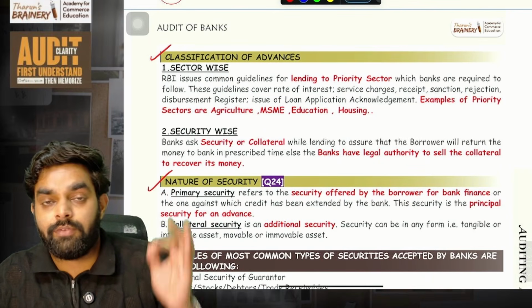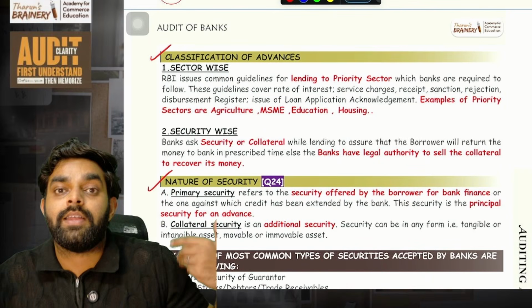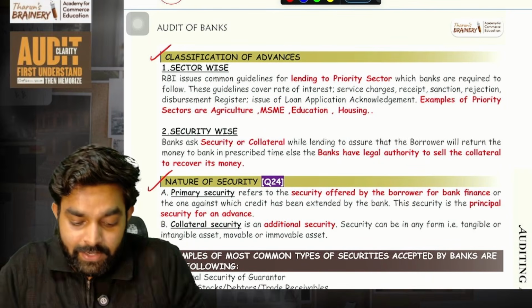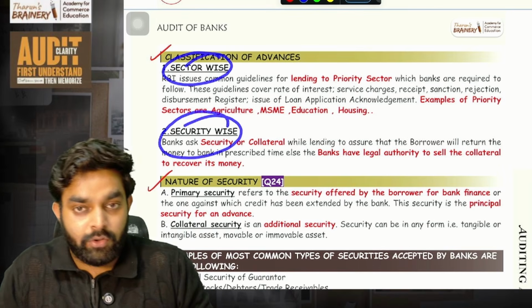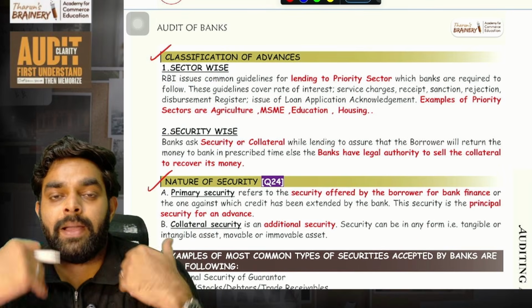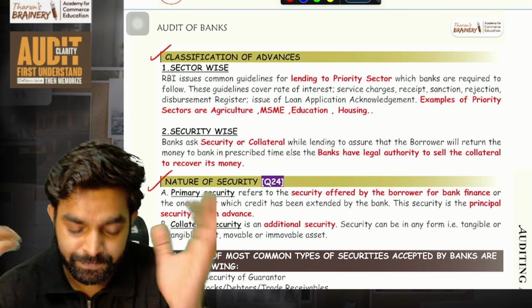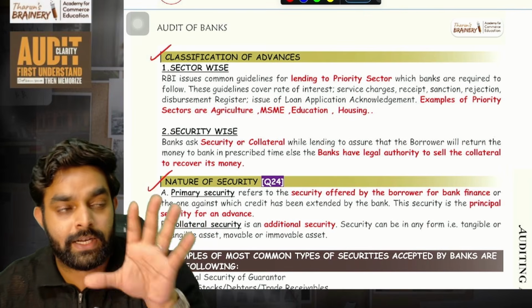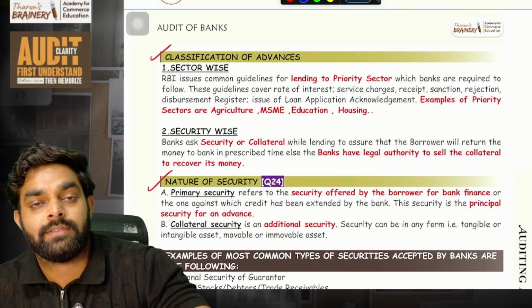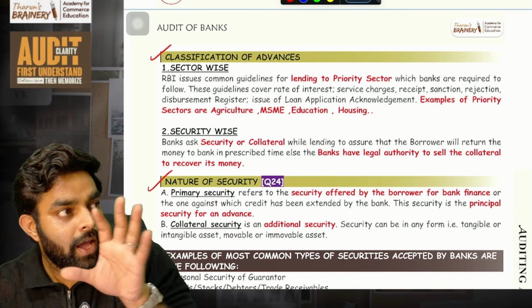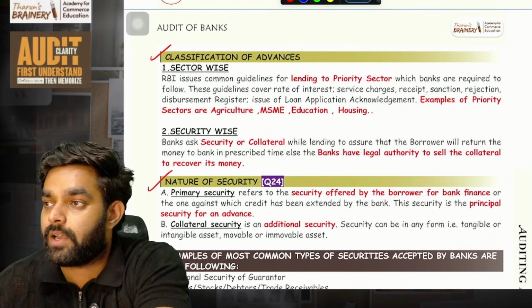Then classification of advances. How can you classify the advances? It is divided sector wise and security wise. Imagine I'm a bank and I'm giving a lot of loans. I can classify them based on sector: all the loans given to priority sectors like agriculture, education, etc., and all the loans given to companies which are not in the priority sector.